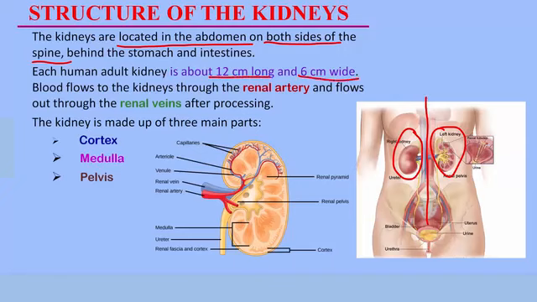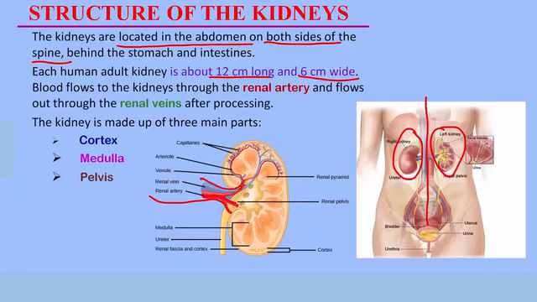The kidney is an organ. It is made up of cells and tissues, so it must also receive blood. Beyond that, the kidney performs its functions on blood. So blood flows into the kidney through the renal artery. You can see the artery colored red for our arteries. And blood, processed blood, leaves the kidney through the renal vein.